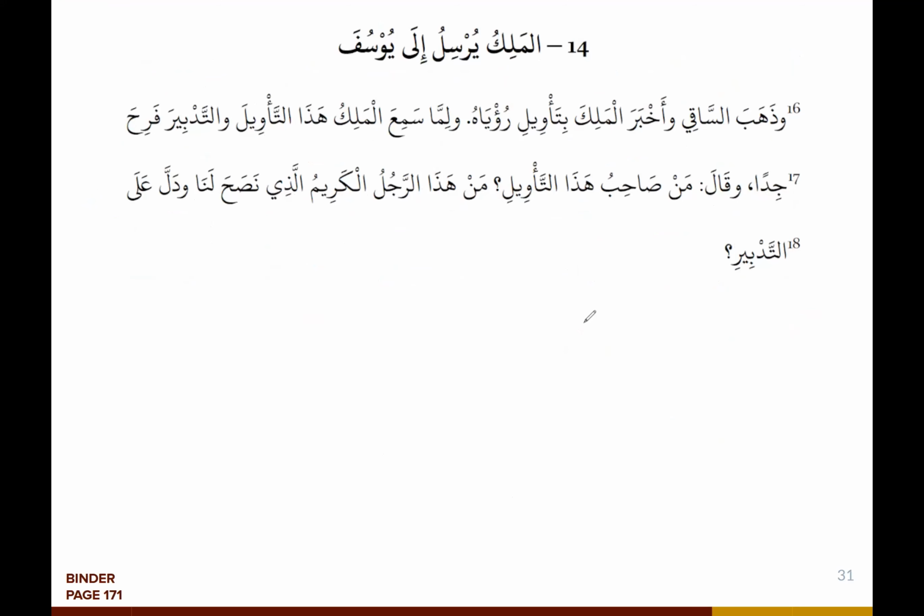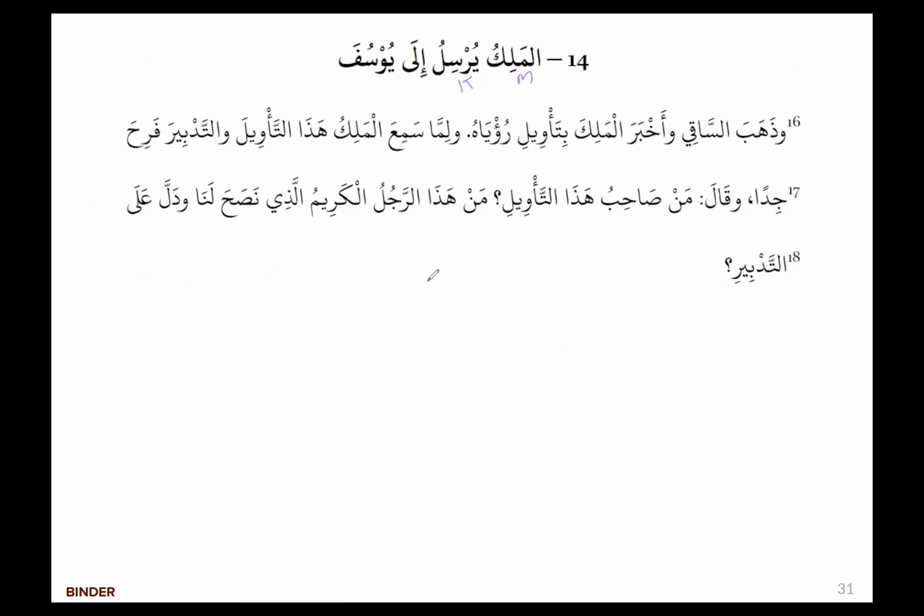Okay, so we have chapter 14. الملك يرسل إلى يوسف. So the king sends for Yusuf. Okay, so الملك, this would technically be our mubtada. يرسل is our jumla fi'liya. That is our khabar. إلى يوسف is a jar majrur construct. Mubtada, khabar, jar majrur. يرسل is going to be form past tense. Excuse me, it's present tense. Form 4. أرسل يرسل. He sought out, he sent for.